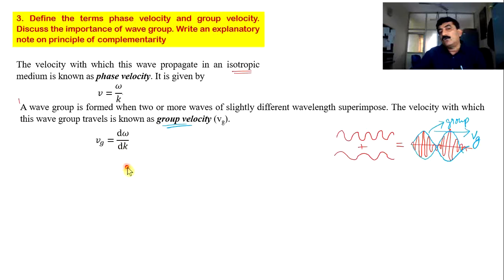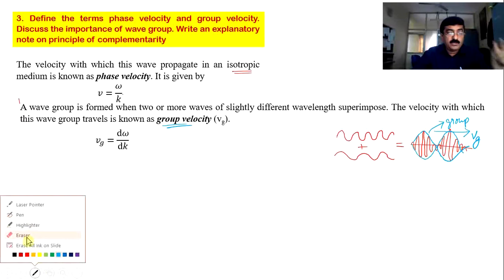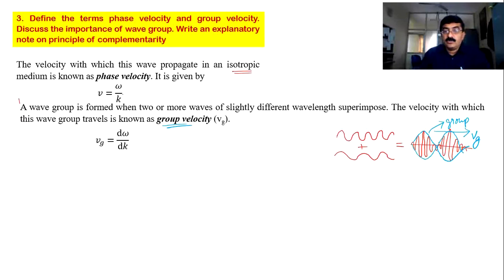So why is it not omega by k? Because I said wavelength is changing, frequency is changing. So omega represents frequency, k represents wavelength. You know, omega is equal to 2 pi f. Let me just write the omega value. Omega is equal to 2 pi f.